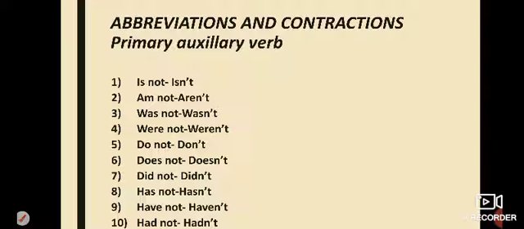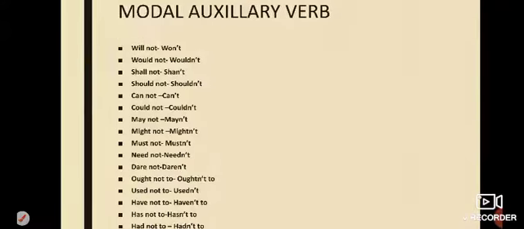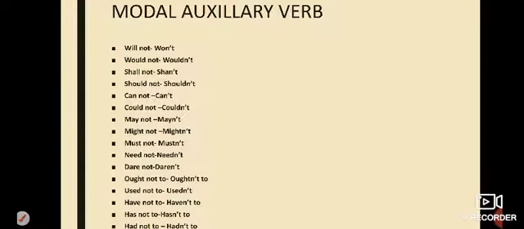Firstly, primary auxiliary verb abbreviation and contraction: is not, contraction of is not is isn't; am not, aren't; was not, wasn't; were not, weren't; do not, don't; does not, doesn't; did not, didn't; has not, hasn't; have not, haven't; had not, hadn't. Now modal auxiliary verb: will not, won't; would not, wouldn't; shall not, shan't; should not, shouldn't; cannot, can't;